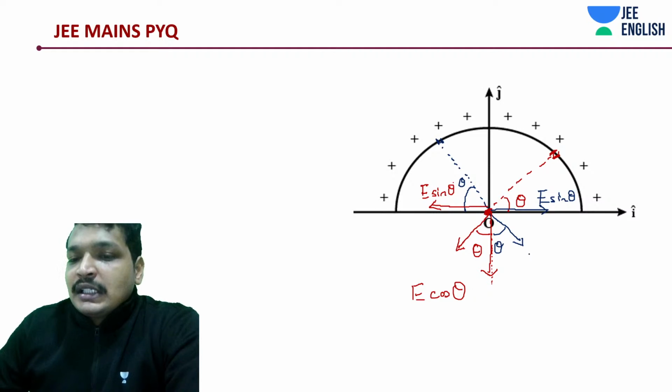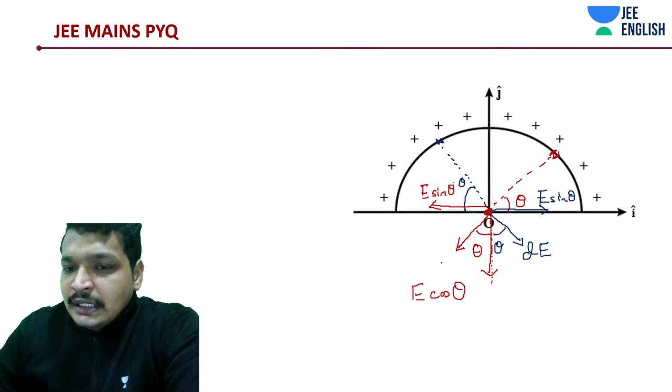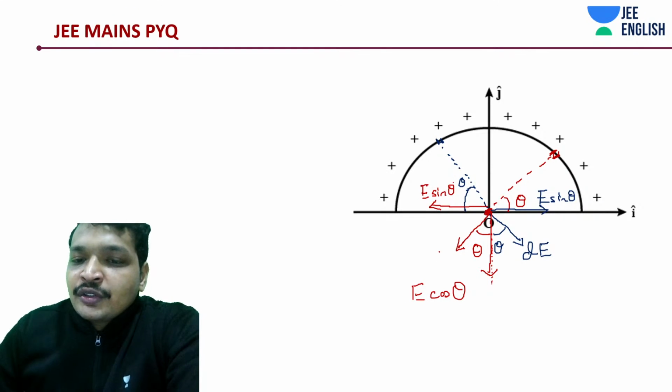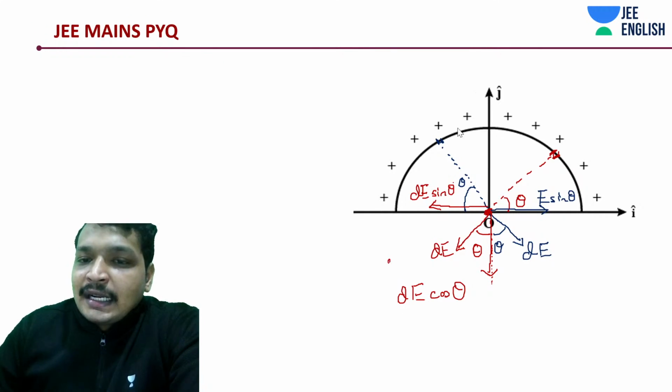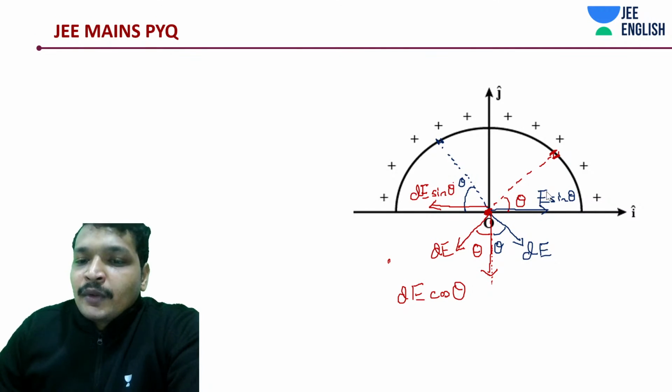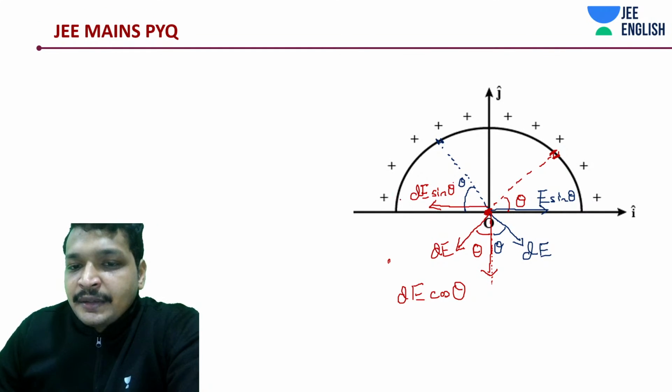In fact, we won't be calling this E, we'll be calling this dE, and similarly this dE, which just indicates the magnitude, not the direction, of course. Ultimately, you'll understand it's all in the minus j cap direction.